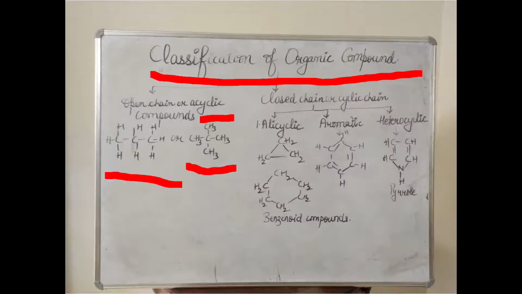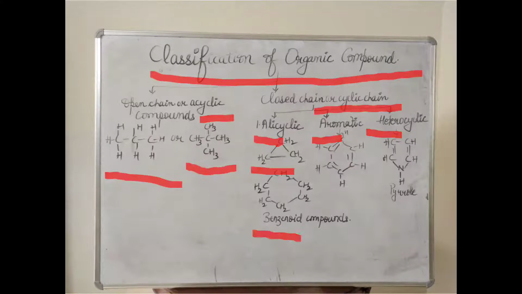So when you deal with closed chain or cyclic compounds, these can be alicyclic, aromatic, or heterocyclic. So what do we mean by alicyclic compounds? These compounds contain a ring of 3 or more carbon atoms in them, and these resemble aliphatic compounds in many of their properties. These have 3 carbon atoms or 4 carbon atoms.